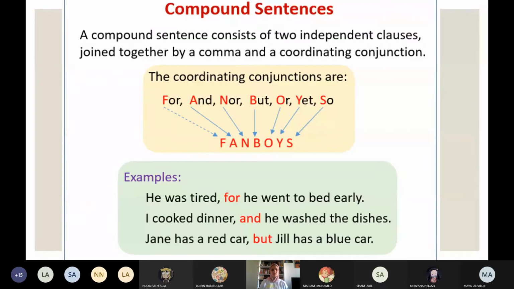Again, a compound sentence consists of two independent clauses joined by a coordinating conjunction: comma and, comma for, comma nor. He was tired, comma, for he went to bed early. I cooked dinner, comma, and he washed the dishes. So I have two independent clauses. I can say to you, he was tired and I stopped, and you understand. And I can also say to you, he went to bed early and I stopped. When we put them together, we use what? A compound sentence.